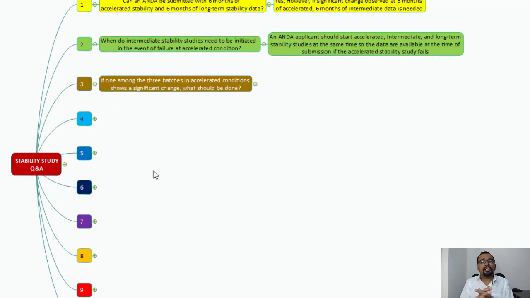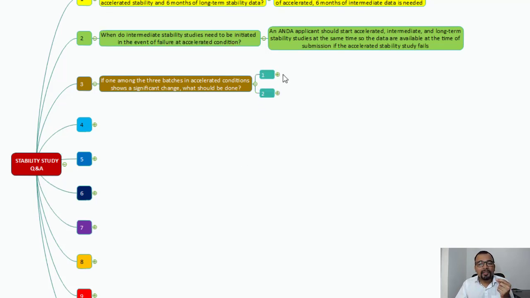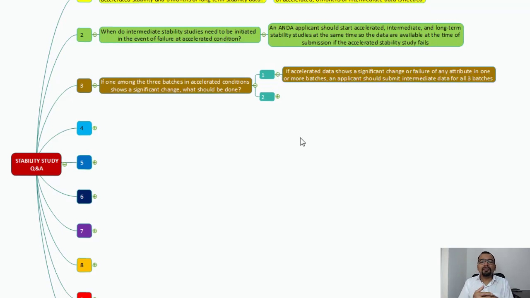The third important question is, if one among the three batches in accelerated conditions shows a significant change, what should be done? So the question here is, not all three batches are showing the significant change, but only one batch is showing the significant change. Now what is to be done? If accelerated data shows a significant change or failure of any attribute in one or more batches, an applicant should submit intermediate data for all three batches.